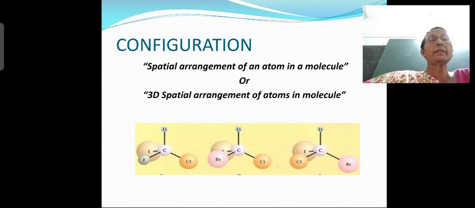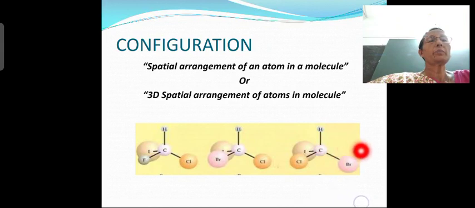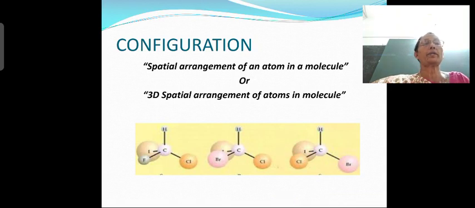You can clearly see the carbon atom at the center, with hydrogen atom, chlorine atom, iodine, fluorine. Here hydrogen atom, chlorine, bromine, and then you have iodine. Hydrogen atom, carbon atom at the center, bromine, chlorine, and then you have iodine. So the spatial arrangement is different. That is also called configuration.